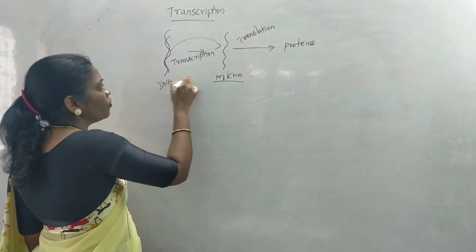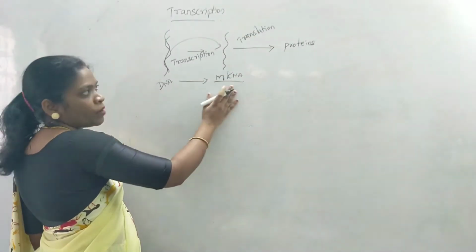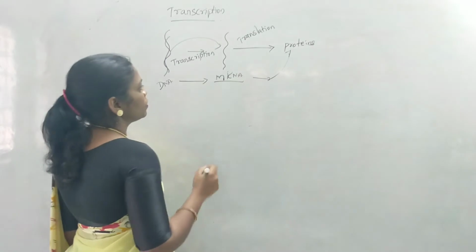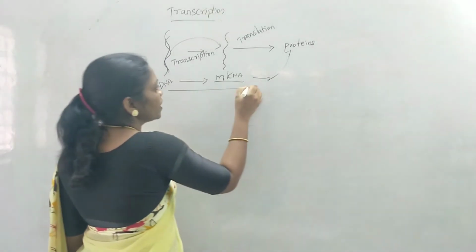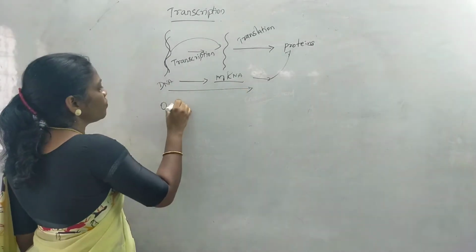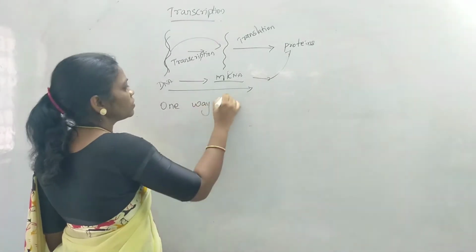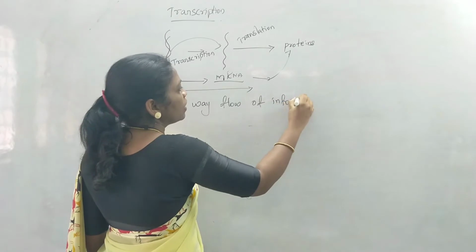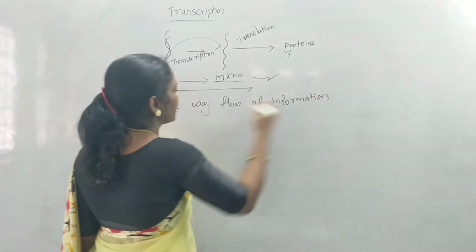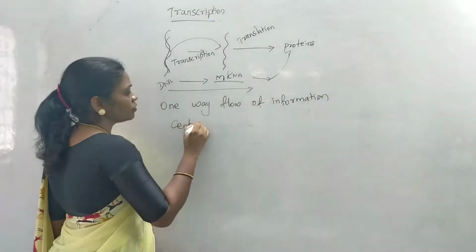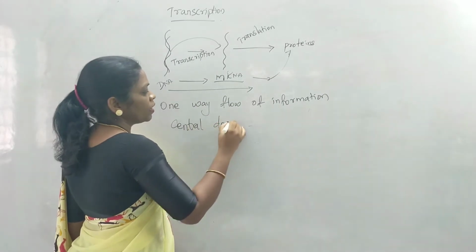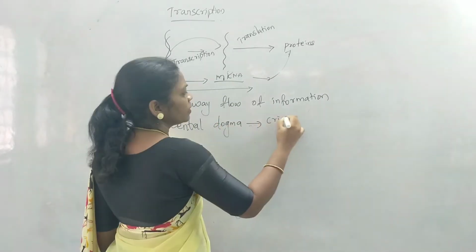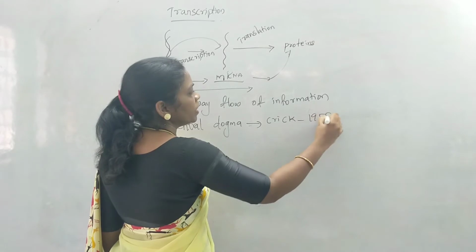So here the flow of information is from DNA to mRNA to produce protein. So the flow of information is towards one direction. So it is known as one-way flow of information, or it is also known as central dogma. Central dogma was given by Crick in the year 1958.